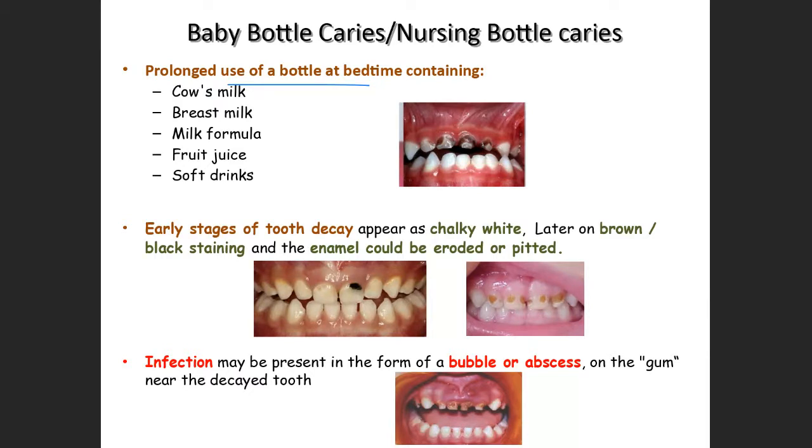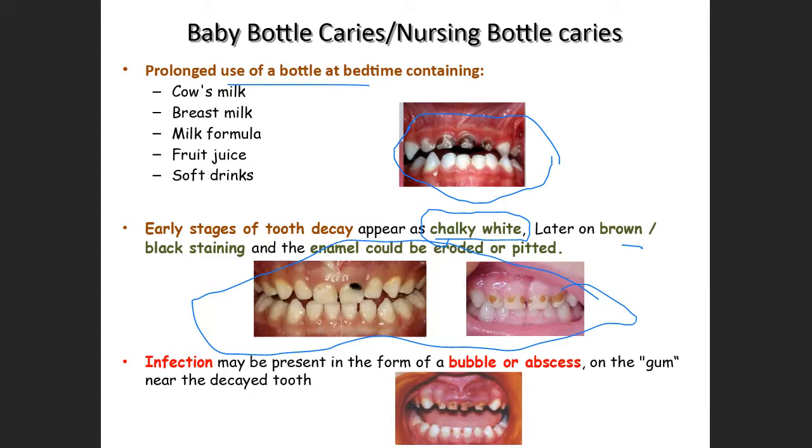If the child comes in contact for a longer duration, remember we are saying a prolonged use or a longer duration, if these things come in contact with the oral cavity, the child may develop the condition called baby bottle caries or nursing bottle caries. If you see, the early stages of tooth decay appear as chalky white. Now this is seen once we dry the tooth surface. Later we see a brown or a black staining and the enamel could be eroded or pitted, what we see in these photographs.